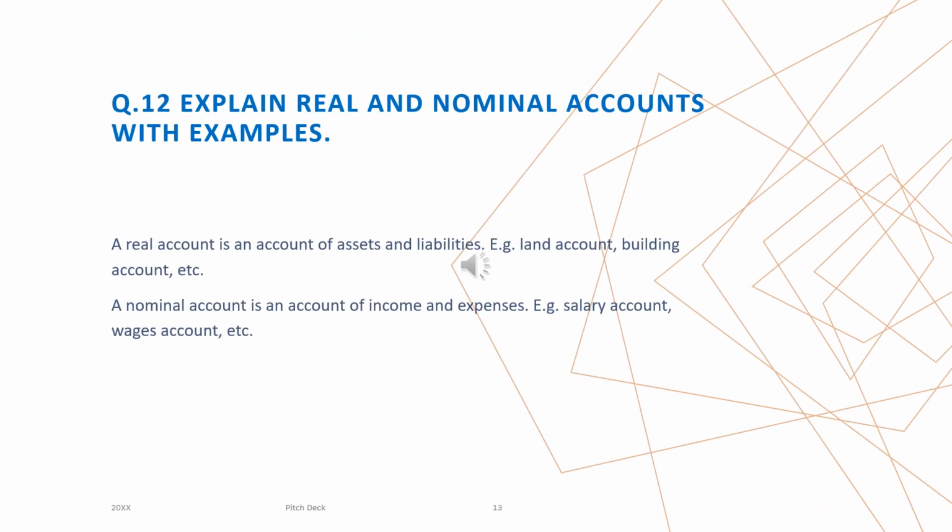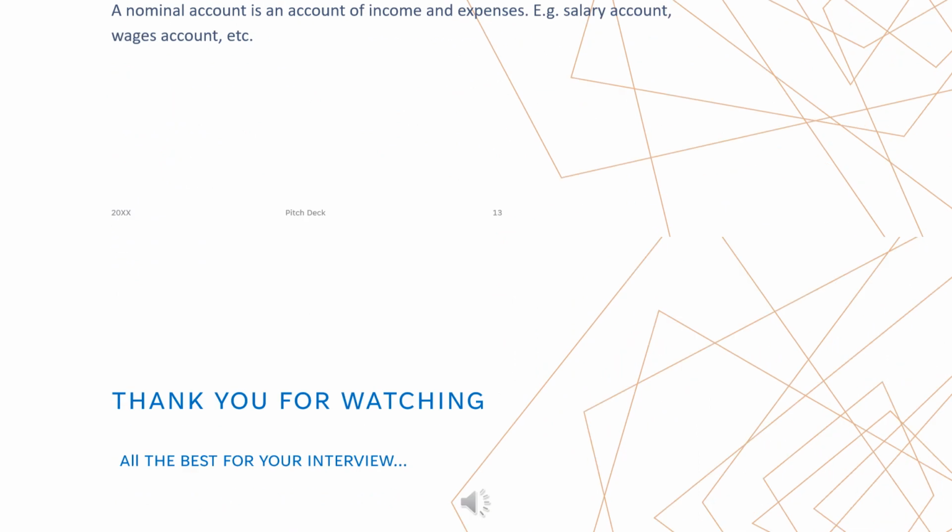Explain real and nominal accounts. A real account is an account of assets and liabilities. Example, land account and building account, etc. A nominal account is an account of income and expenses. Example, salary account, wages account, etc.